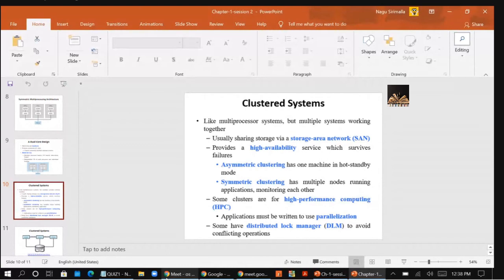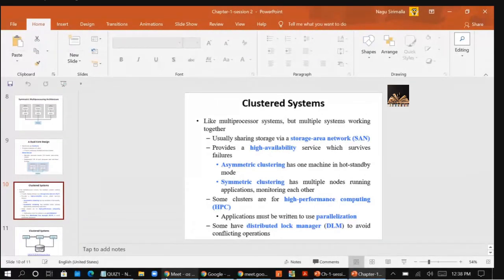Next is clustered systems. Clustered systems are also a type of multiprocessor system. These are composed of two or more individual systems joined together. Clustered systems mean multiple individual devices are connected together. We can call these devices nodes sometimes. It is a connection of multiple nodes.